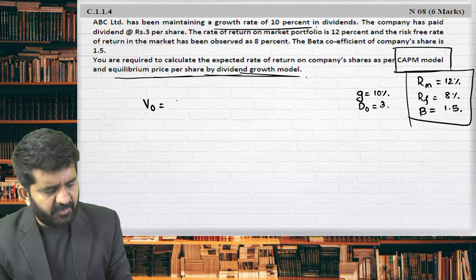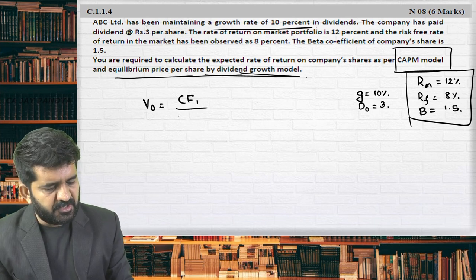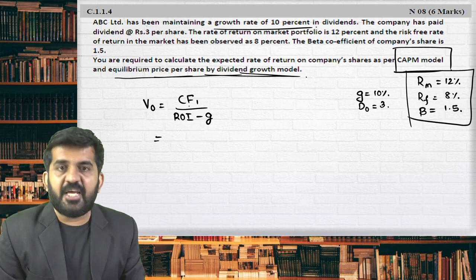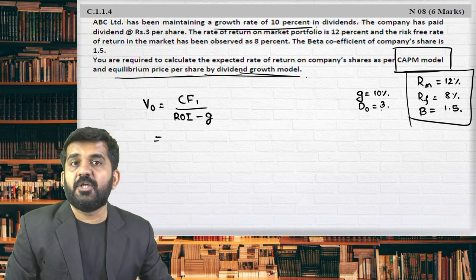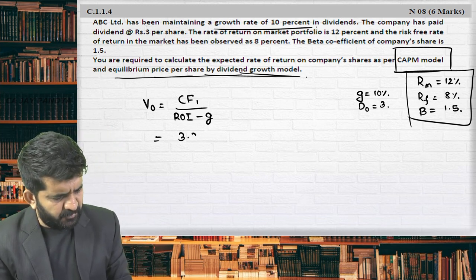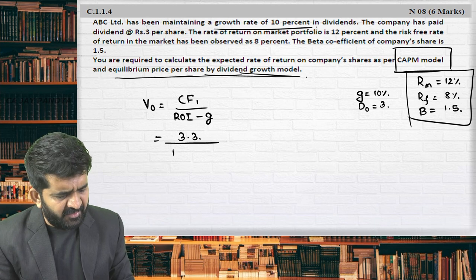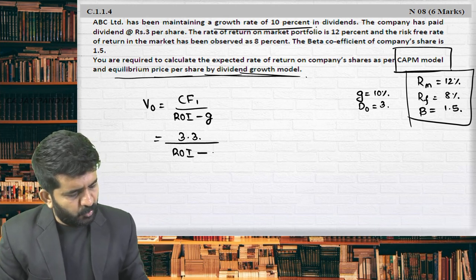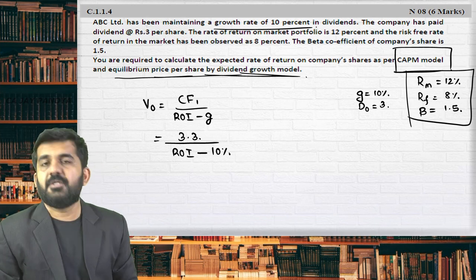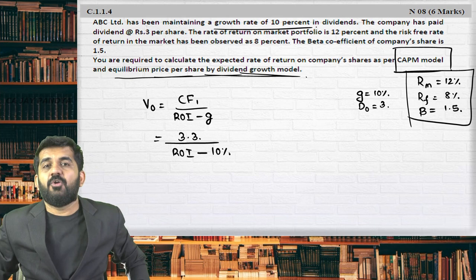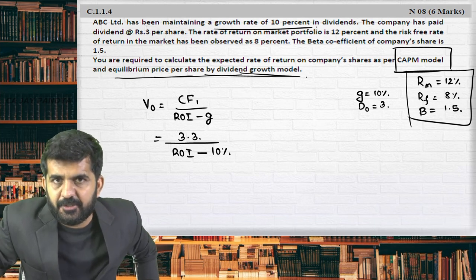Value of the share will be equal to cash flow of first year divided by rate of interest minus G. Everything is available. What is cash flow of first year? What is cash flow of 0 year? 3 plus 10% is 3.3. So cash flow of first year will be 3.3 divided by rate of interest minus G, growth rate is nothing but 10%. What is not given is the required rate of return of the investor.